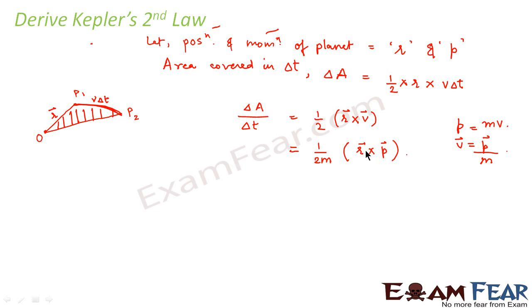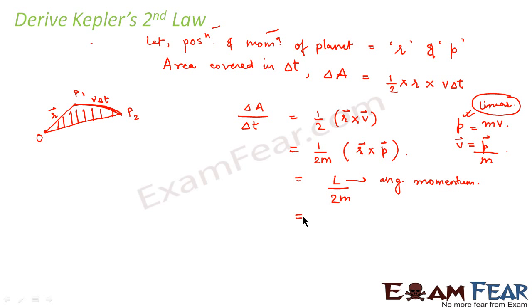That is the cross product of the position vector and the momentum vector, that is nothing but L, where L is the angular momentum. When I talk of p, p is the linear momentum. So this is L by 2m.